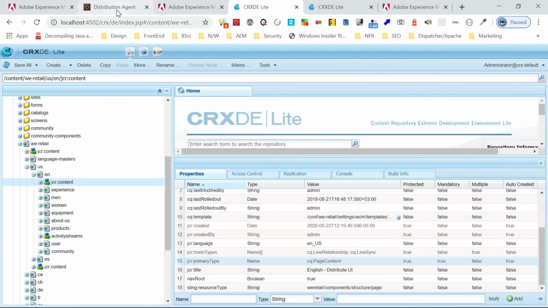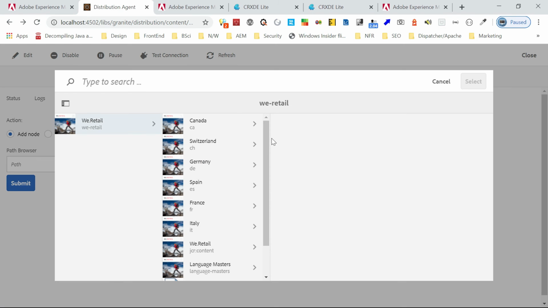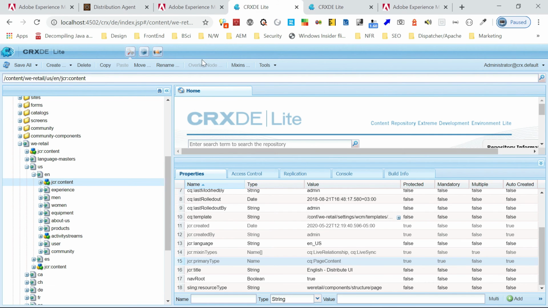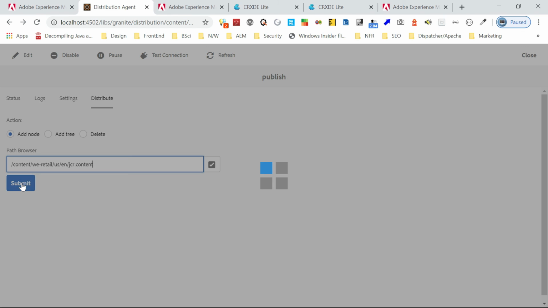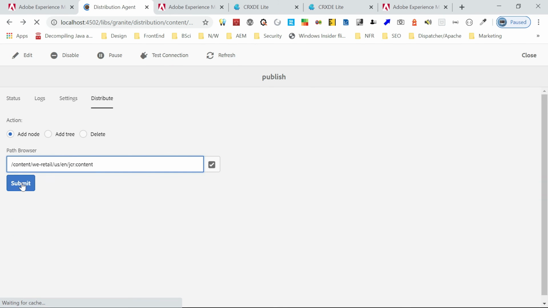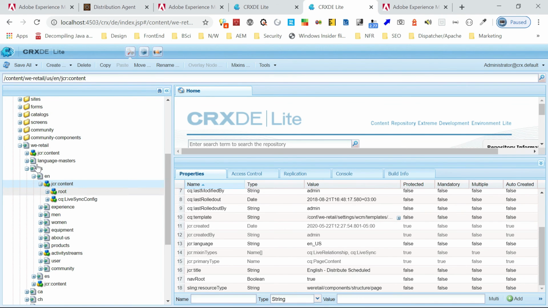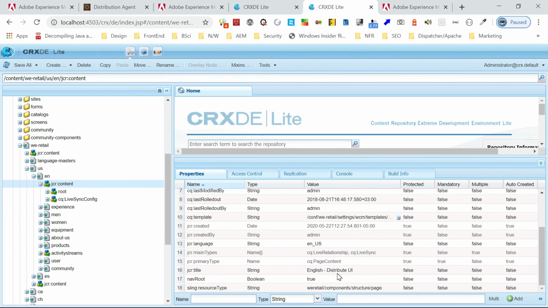Now I go back here. I will just select that specific node. Okay, it's vRetail. I can go and copy this. Let me copy this. Okay, now I'm going to submit this. Yeah, it's done. So if I go here, yeah, the value is changed to distribute UI.